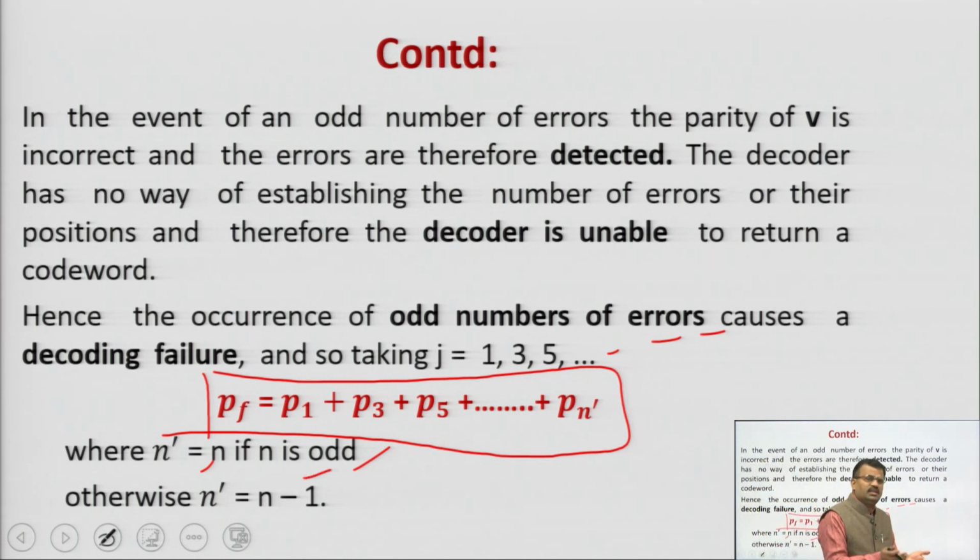There is a difference of one between odd and even, okay: first odd, then even, then odd, even, alternate will be, that's why we are taking. So, in this way we can determine the Pc, Pe and Pf.